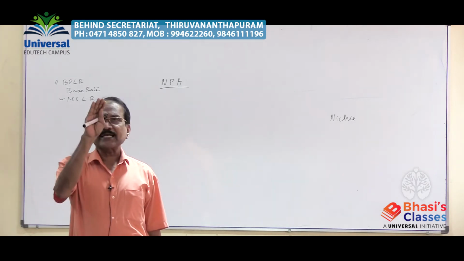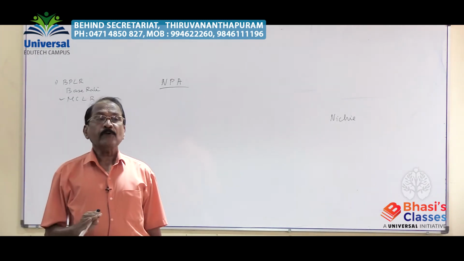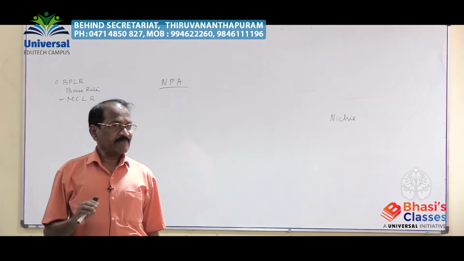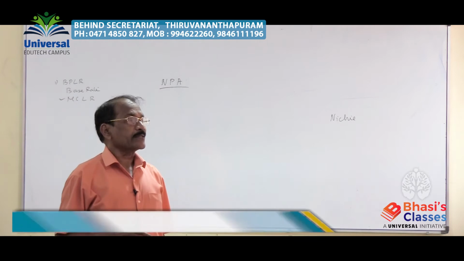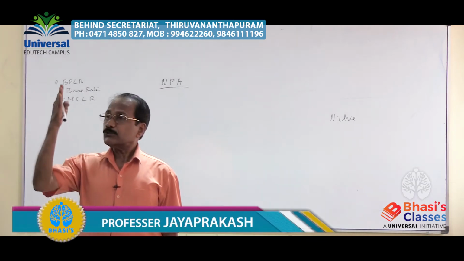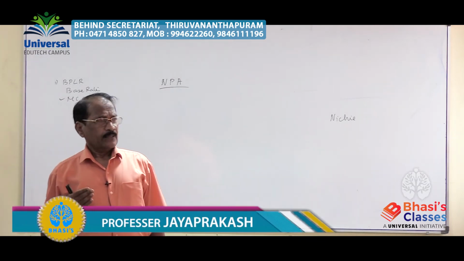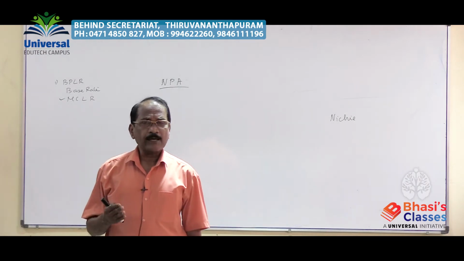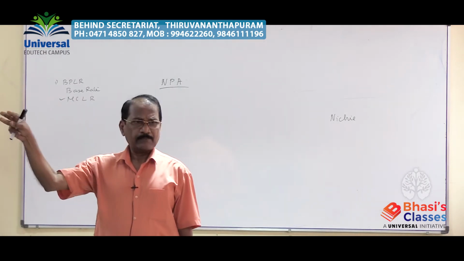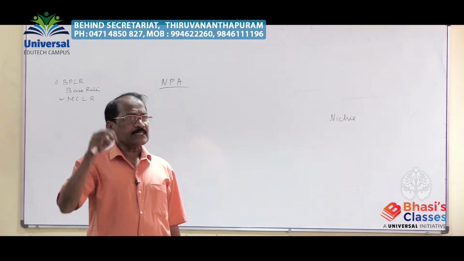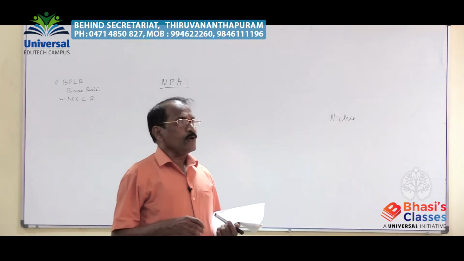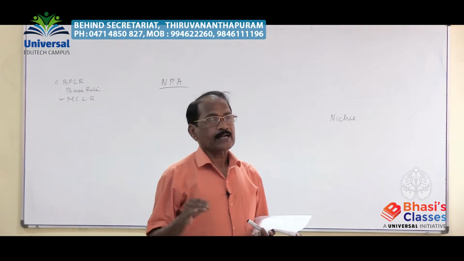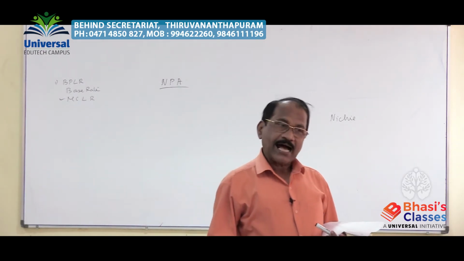When the commercial bank prepares its annual balance sheet or portfolio, there are two sides in the balance sheet: asset and liability. What do we mean by asset?